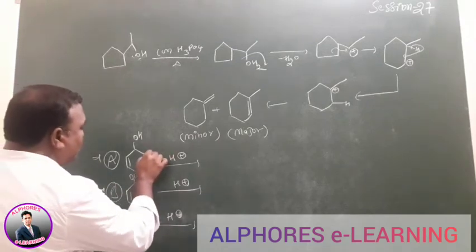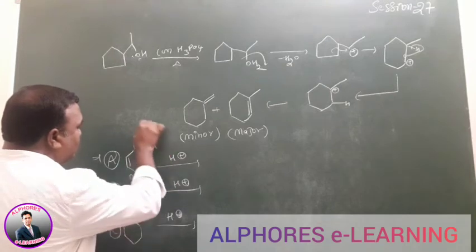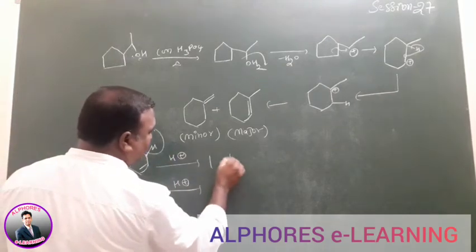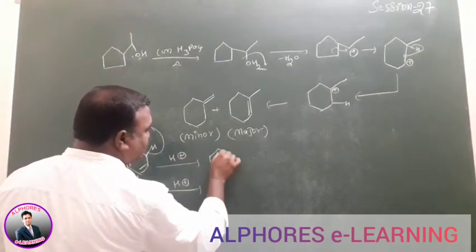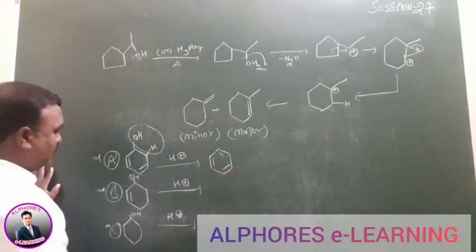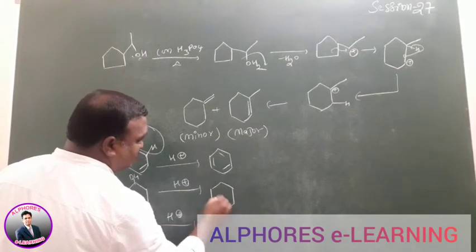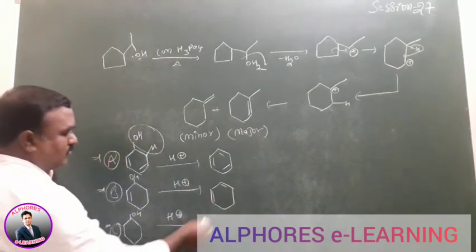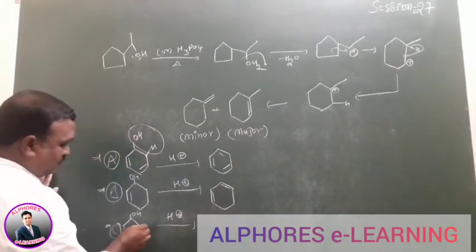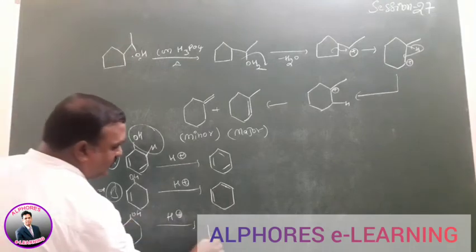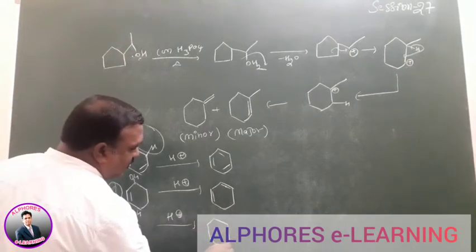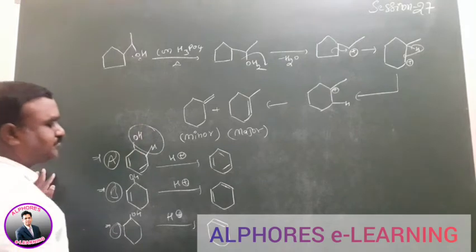When you remove the hydrogen here, we'll get the product benzene. A conjugated system is important in this reaction. If you remove the hydrogen here, we'll get a conjugated system. If you remove the hydrogen here or here, it doesn't matter, we'll get an alkene system here.